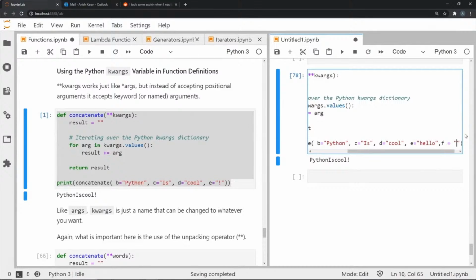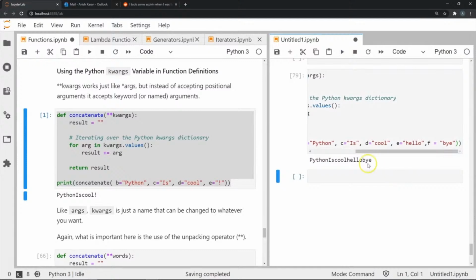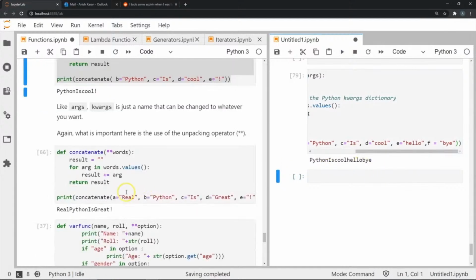And this works exactly the same as variable arguments. The only difference is that instead of positional arguments, we're using keyword arguments over here. Hello, bye. Like this, it doesn't really make sense, but just to show you, as you can see. So this is how we use keyword arguments.